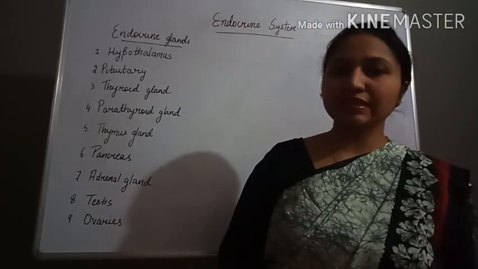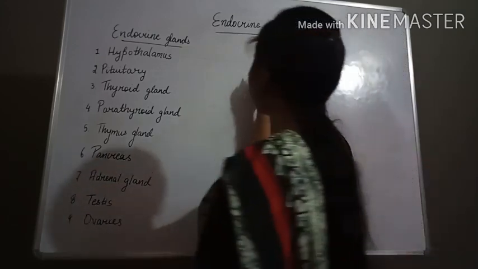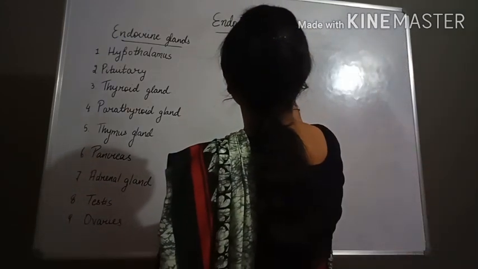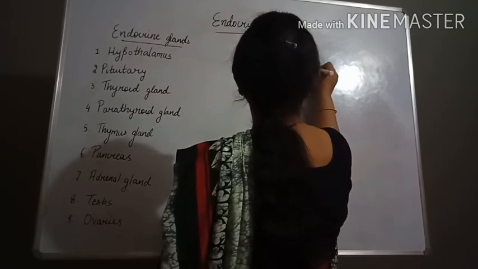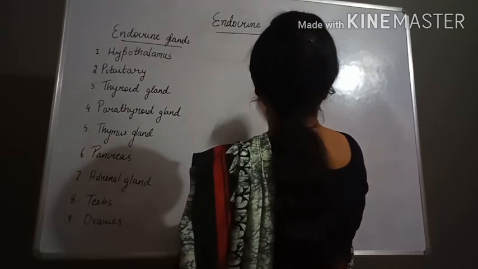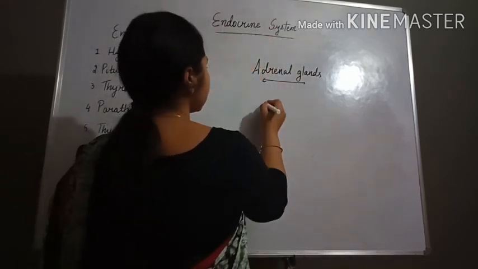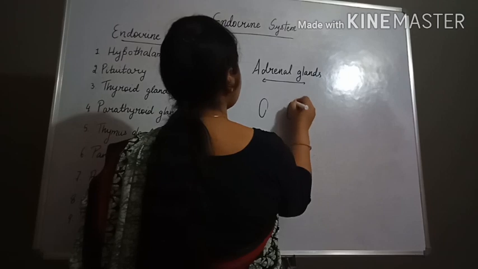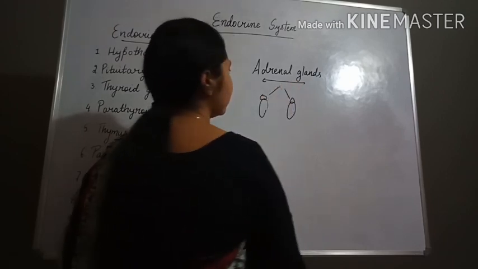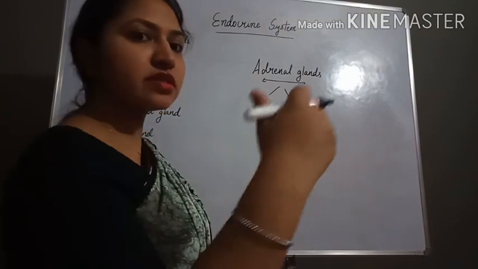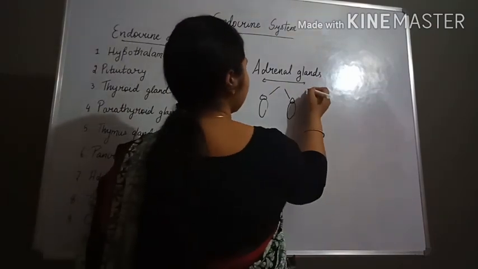Now next we will discuss the adrenal glands. What are adrenal glands, and where are they present? Adrenal glands are present just over the kidneys. And what is the function of the adrenal gland?